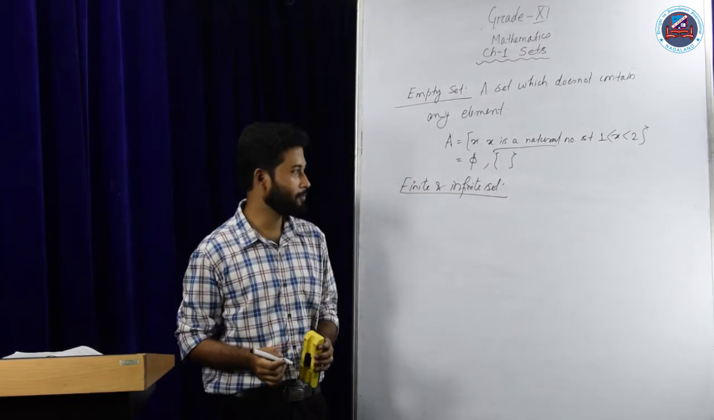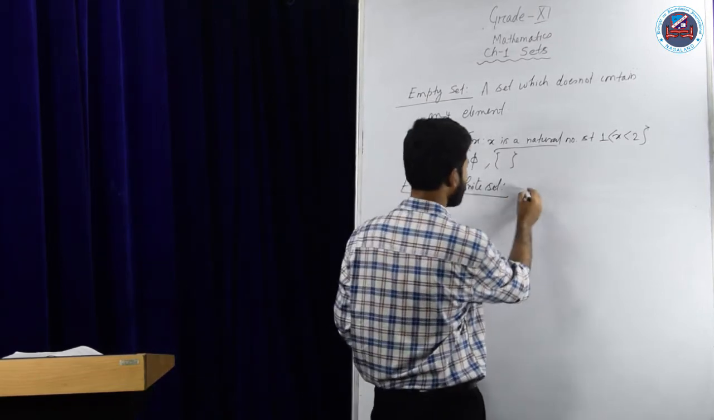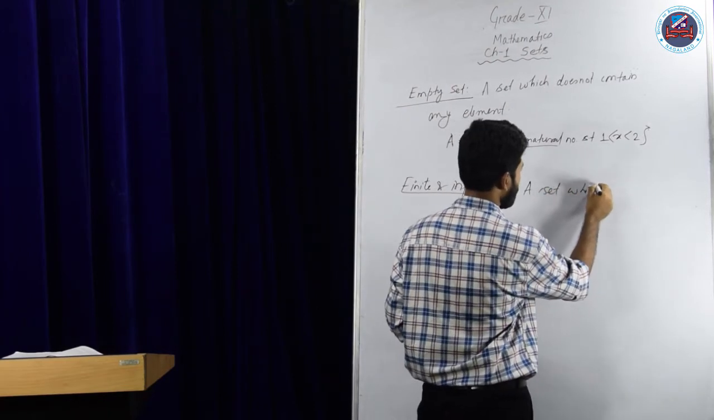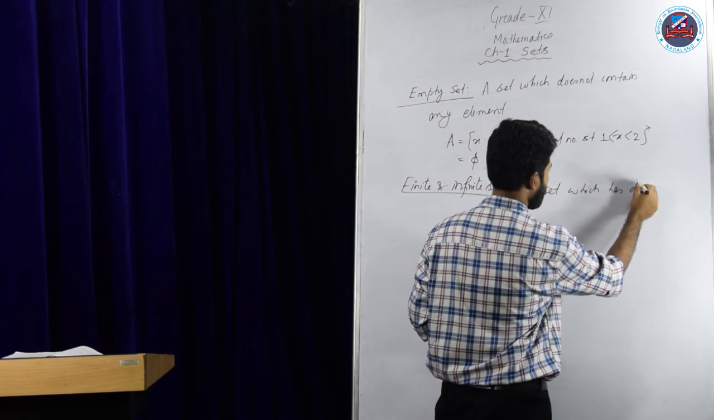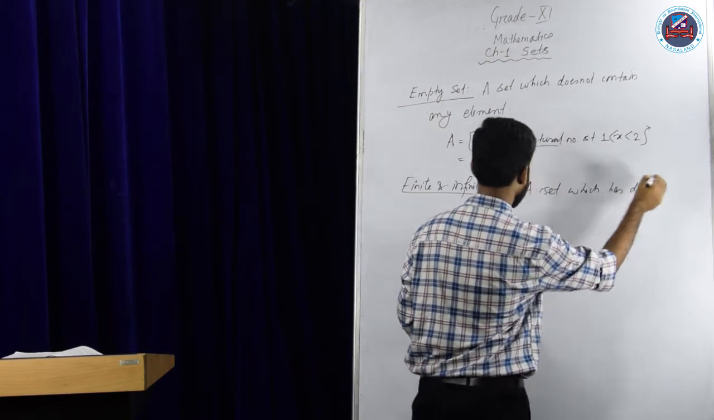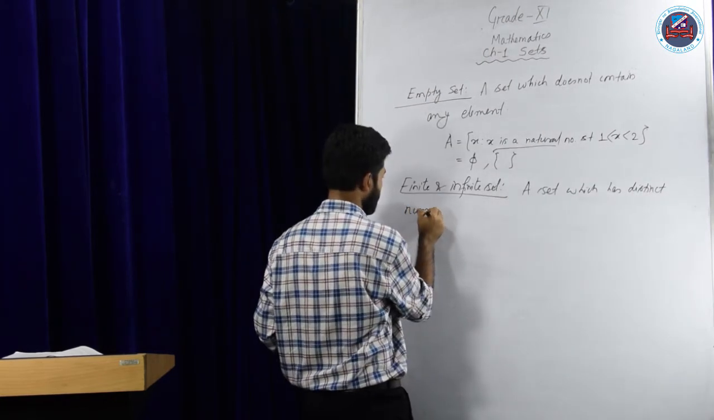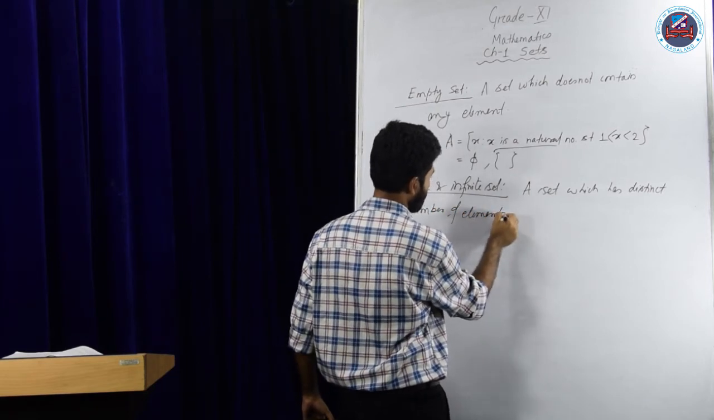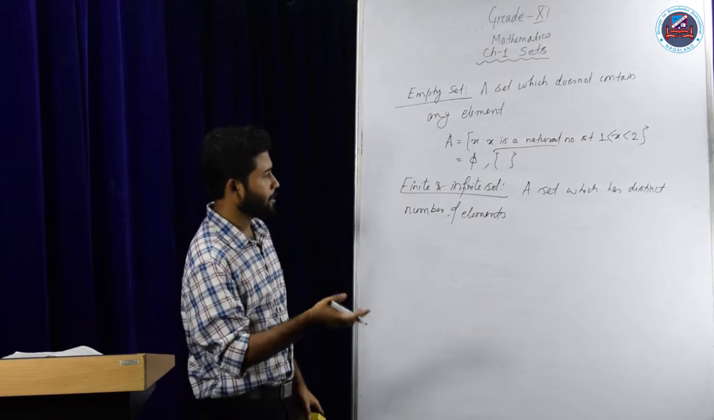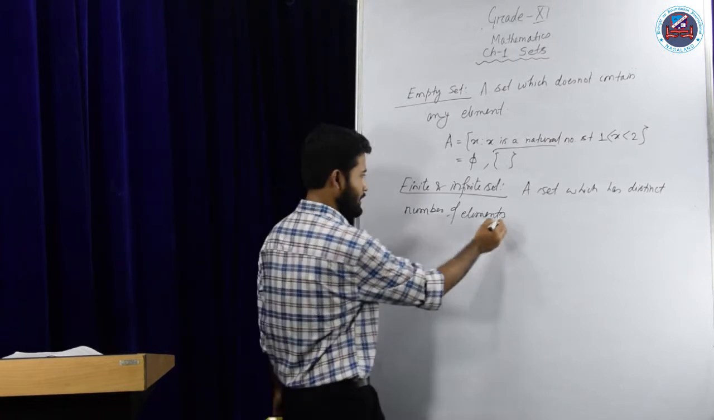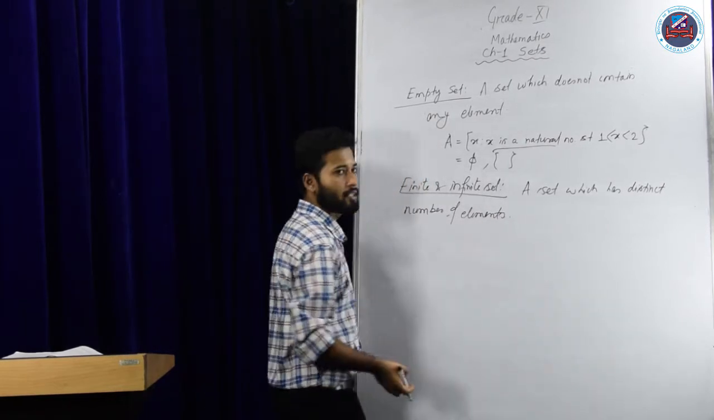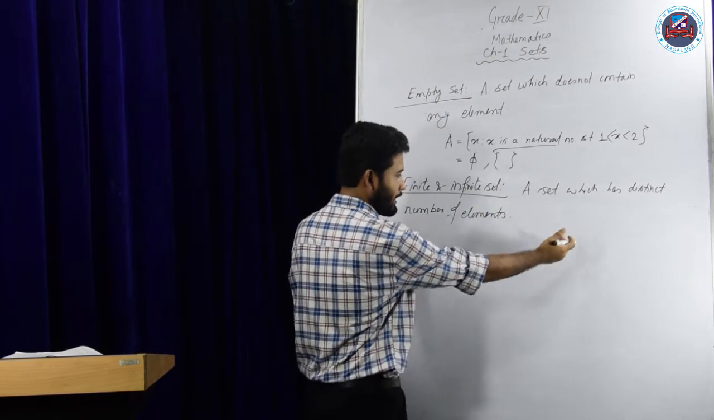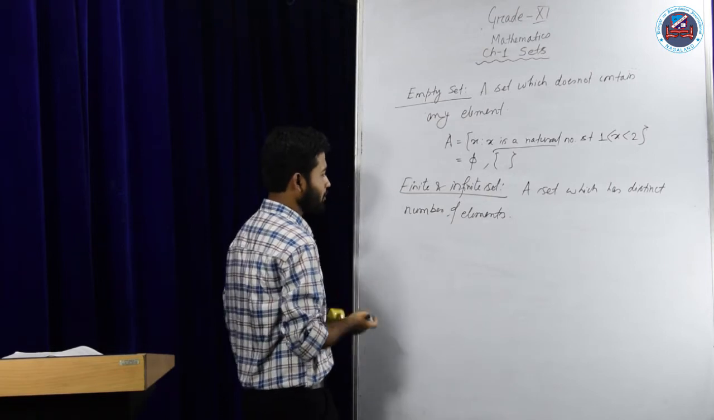So what is a finite set? A set which has a distinct number of elements. A set with a distinct number of elements, that means elements can be counted, you can say, or the set has an end point. That kind of sets are called finite sets.